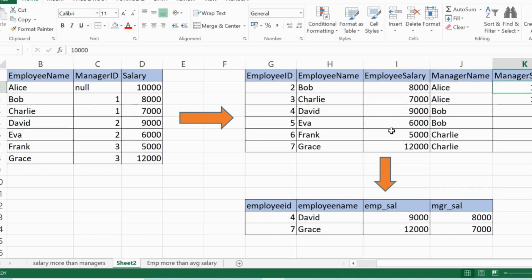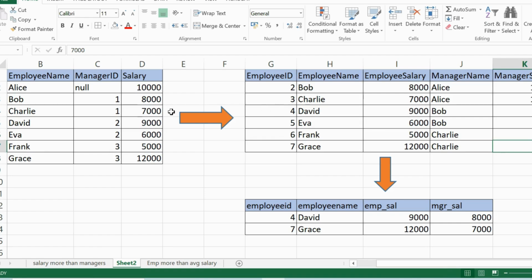Once you get this data, you can go ahead and filter the data by comparing employee salary with manager salary. So employee salary is 8,000, but manager salary is 10,000. So this is not true. Here 7,000 is less than 10,000. Here also it's not true. But 9,000 is greater than 8,000. It means employee David is earning more than his manager, Bob. So we will get a result of David. Similarly, for Grace, her earning is 12,000, but Charlie's salary is only 7,000. So Grace is earning more than her manager.